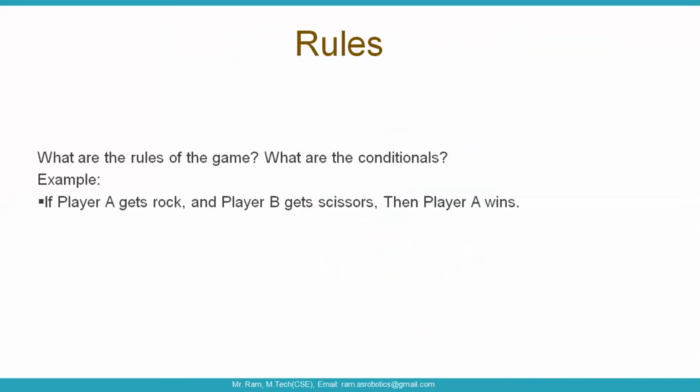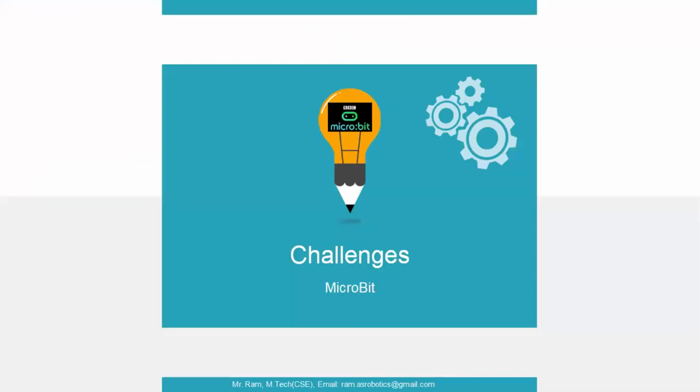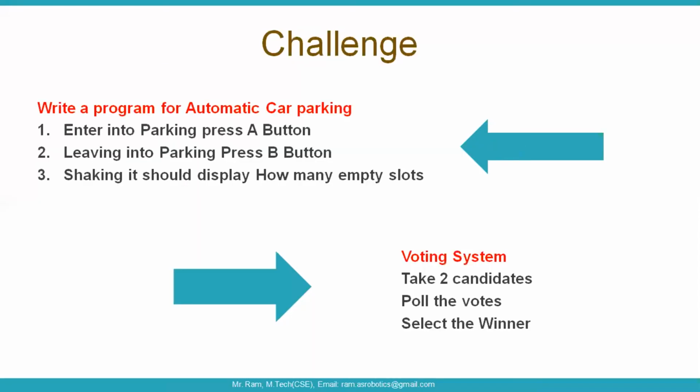So what are the rules? If player A gets rock and player B gets scissors, then player A wins. We will not write it directly like that, or else you can assign variables like 1 equal to rock, 2 equal to scissor, 3 equal to paper. You can write it like that and play the game. The project we will do simply step by step, but on the seventh day we will complete this type of project. Now what are today's tasks: here you need to create, you already learned how to increment, how to decrement.